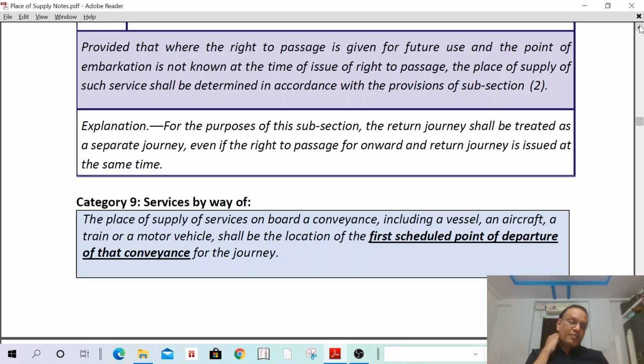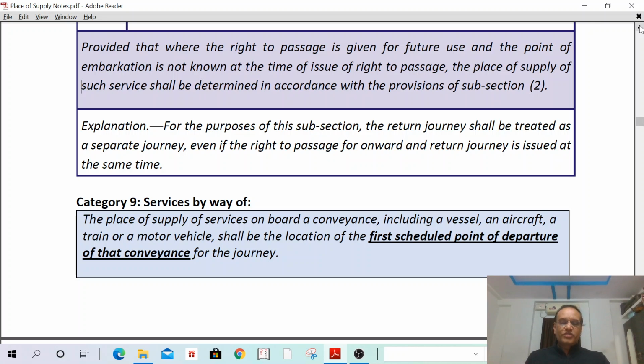And if the immovable property is located in more than one state, the value of supply shall be determined according to the agreement or contract. In the absence of such agreement, it shall be calculated in such manner as may be prescribed. Then, third one, what is that? Personal grooming, health services, restaurant food services and catering, beauty treatment, plastic surgery, cosmetic surgery. In all these cases, the place where the event is held.